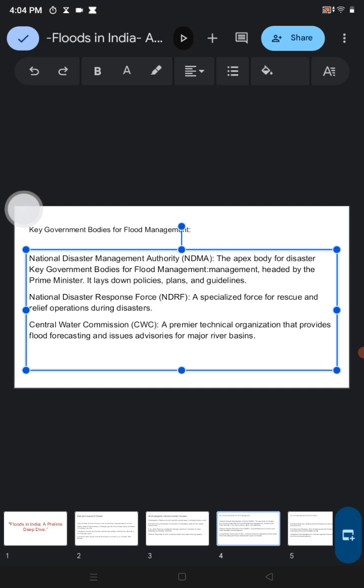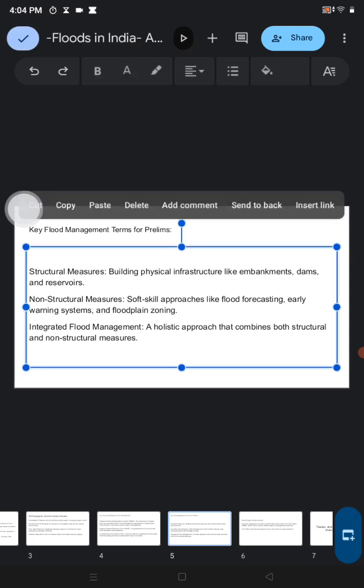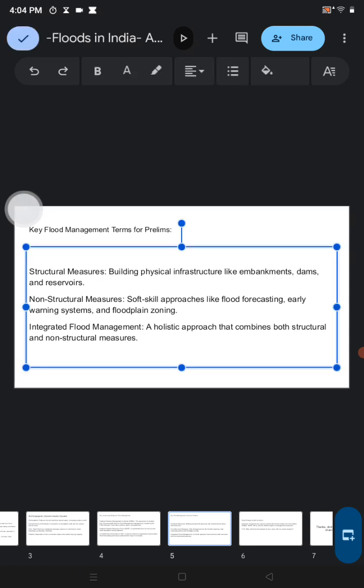Central Water Commission, a premier technical organization that provides flood forecasting. That's a good thing, so that we can forecast the flood at least, and it issues advisories for major river basins because floods do occur in the major river basins or in the Himalayan regions. Key flood management terms that we need to be aware of and know about.